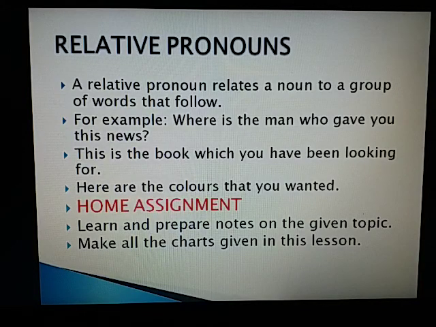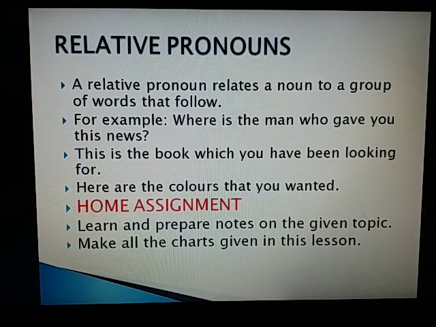Relative pronouns. A relative pronoun relates a noun to a group of words that follow. Look at these sentences. Where is the man who gave you this news? This is the book which you have been looking for. Here are the colors that you wanted.